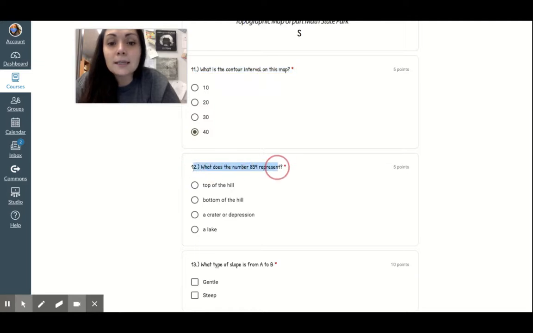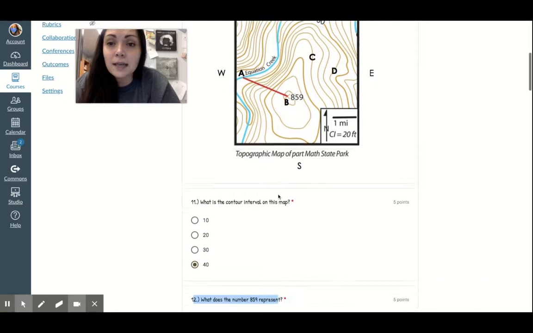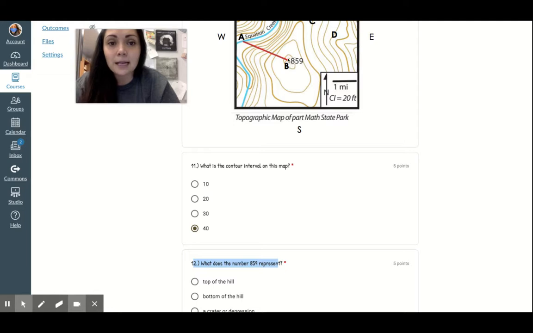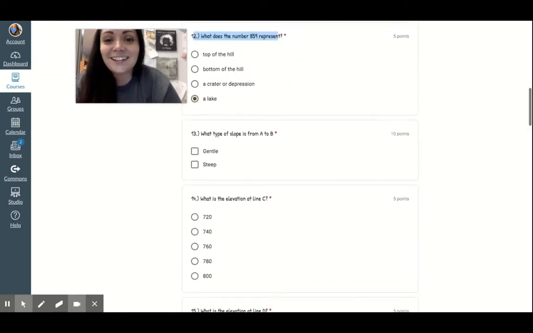Number 12, what does the number 859 represent? Does it represent the top of the hill, the bottom of the hill, a crater or a depression, so a hole, or does it represent a lake? This number right here, 859 with this little X. Think about what we talked about yesterday.